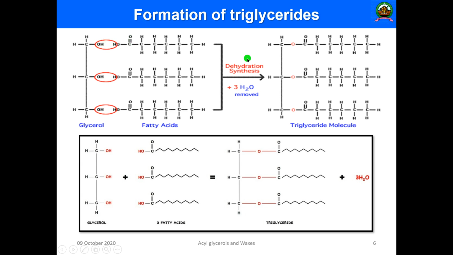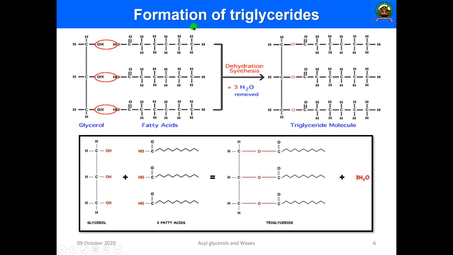Then it converts into diglycerides, and the next water molecule is released. Then it will be monoglycerides, and then the next water molecule is released, leaving glycerol and fatty acid.